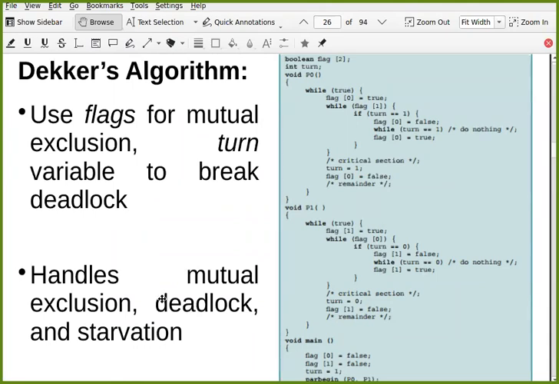Mutual exclusion is achieved. There may not be a problem of deadlock or starvation. Fine, but still one problem: if one process is terminated, the other process may not be able to enter into the critical section. At least one time it can enter. After that, it cannot enter.